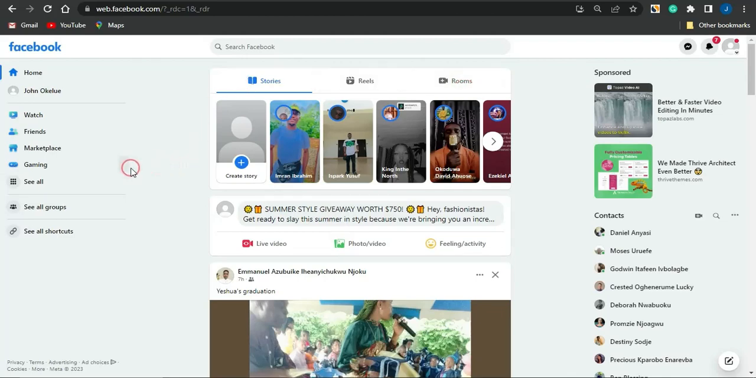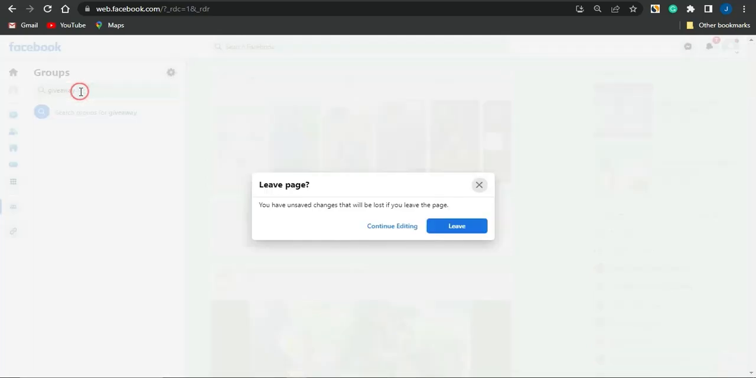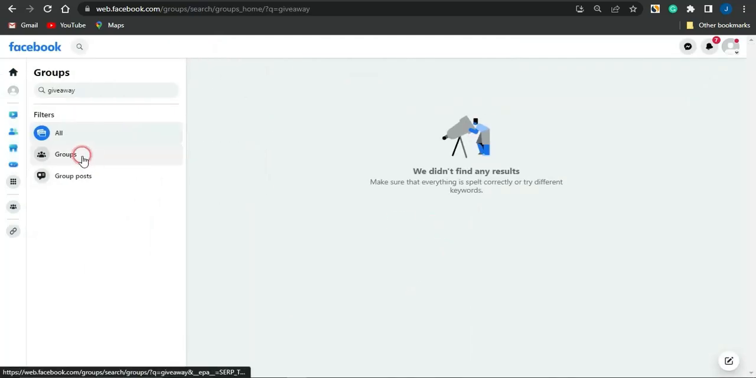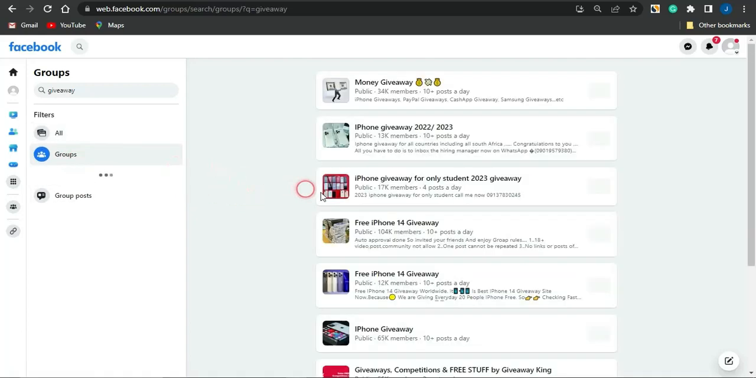Right now, guys, you could also head on to the group section, click on see all groups, and search for giveaway related groups. If I search for giveaway right now, I will be able to see a lot more groups that are tailored to this particular search keyword, which is giveaway.